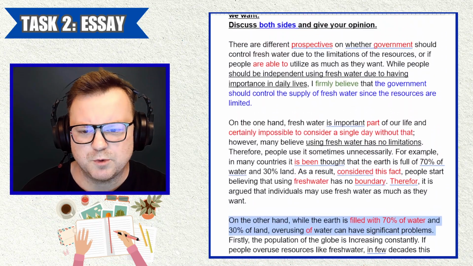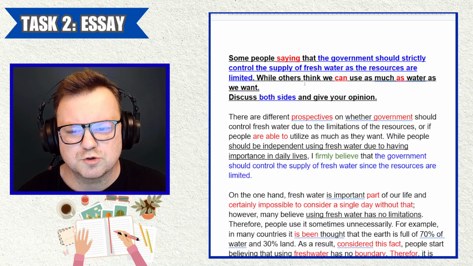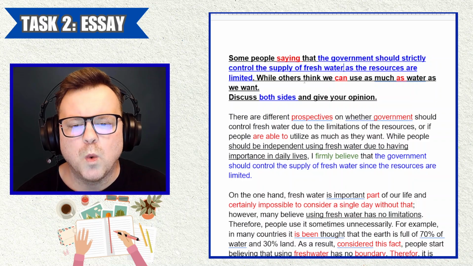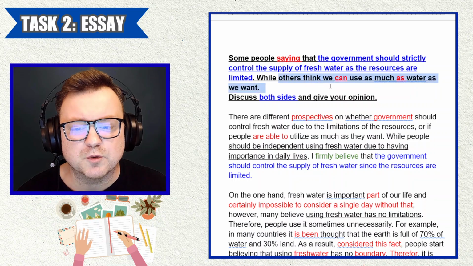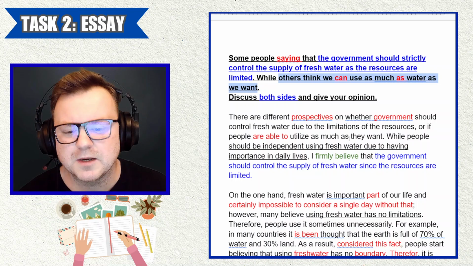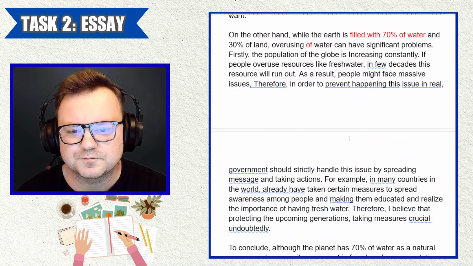That's not what this essay wants you to do. This essay wants you to discuss both sides. Why do some people believe that governments should strictly control the supply of fresh water? One paragraph. Why do other people believe that we should be allowed to use as much as we want? Another body paragraph. You don't have that.